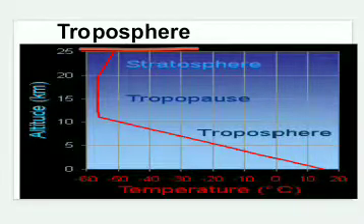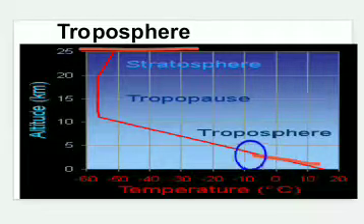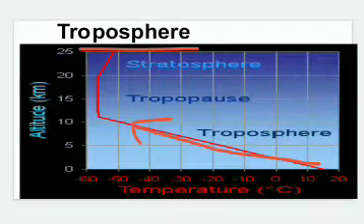It is the lowest layer from the surface of the earth, and a very important thing about the troposphere is that temperature decreases with height in this layer of the atmosphere. As we go up in the troposphere especially, temperature decreases. The rate of decrease of temperature is 10 degrees Celsius per 160 meters of height.